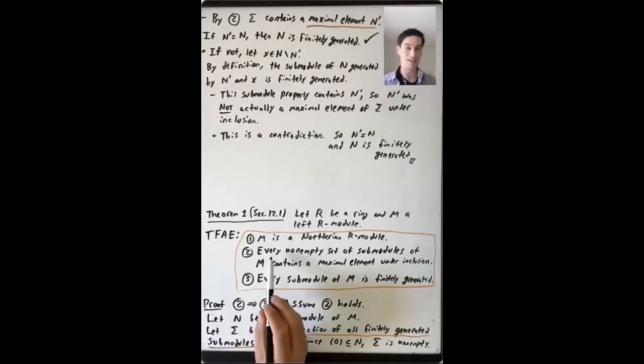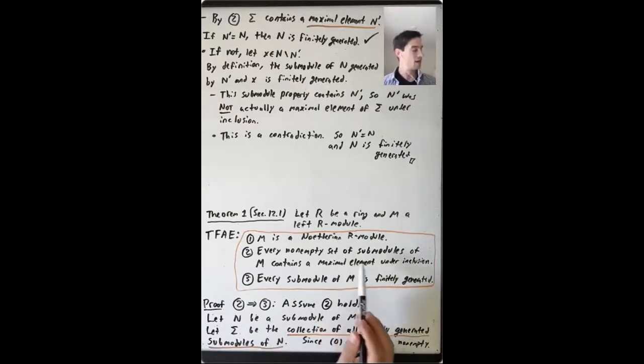Let's do the proof that 2 implies 3. So let's assume that 2 holds, that every non-empty set of submodules of M contains a maximal element under inclusion. And let's use this to prove that every submodule of M is finitely generated. So let's pick a submodule N of M, and our goal is to show that N is finitely generated.